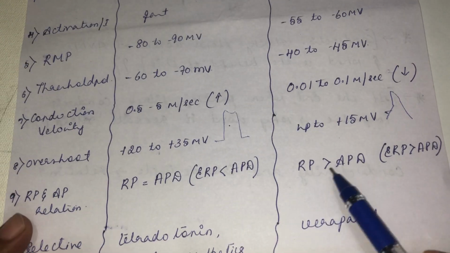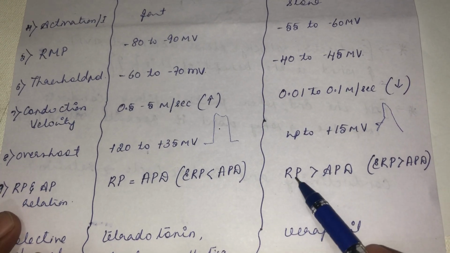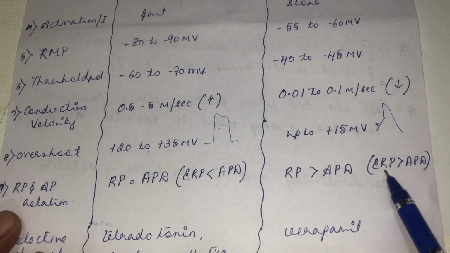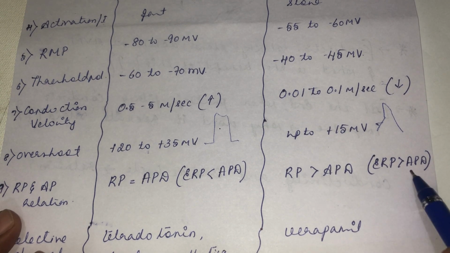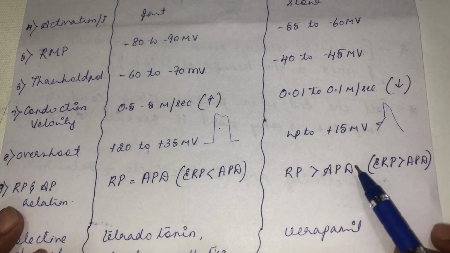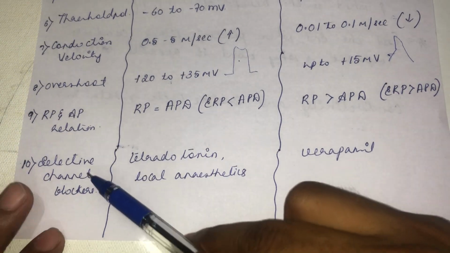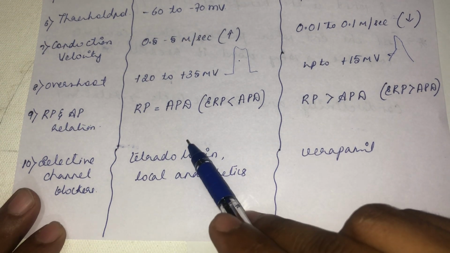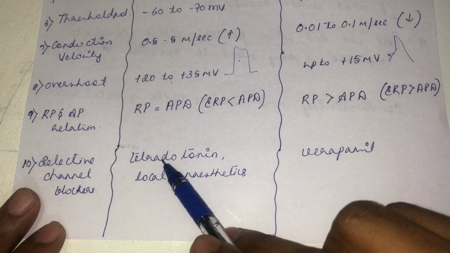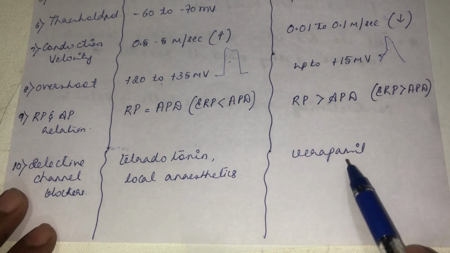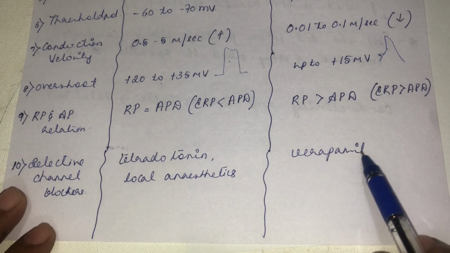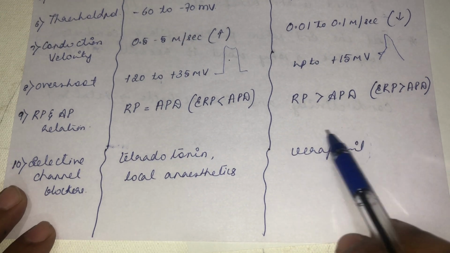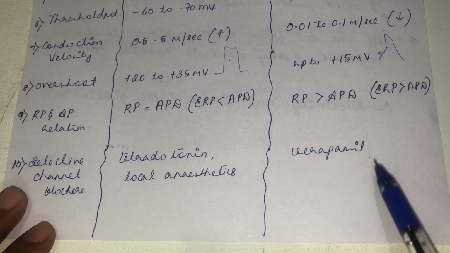Whereas here, the refractory period is more than the action potential duration. The effective refractory period is also more than the action potential duration. The reason I have already told you. So for a selective channel blocker, any sodium channel blocker will block the impulse at the non-automatic fiber: tetrodotoxin, local anesthetics. It is very difficult to stop the impulse at the automatic fiber. Even then, verapamil, a calcium channel blocker, has been given. There are more chances to block impulse generation at the automatic fiber.